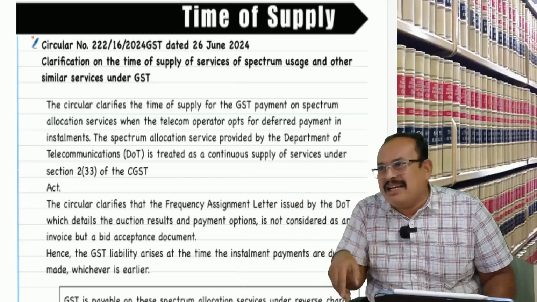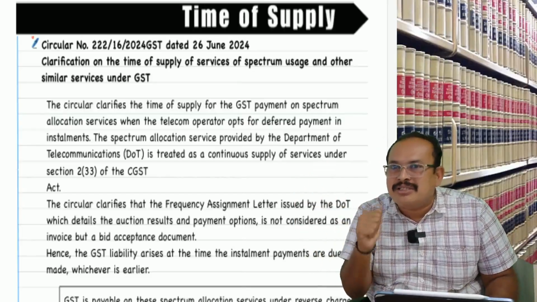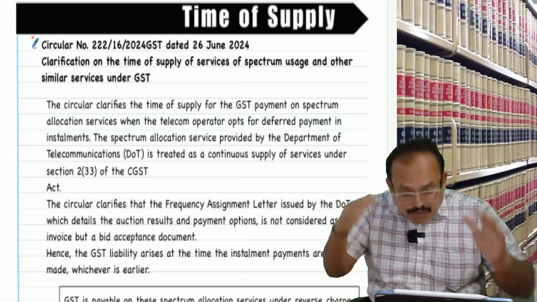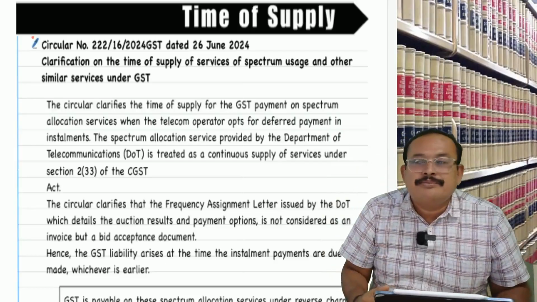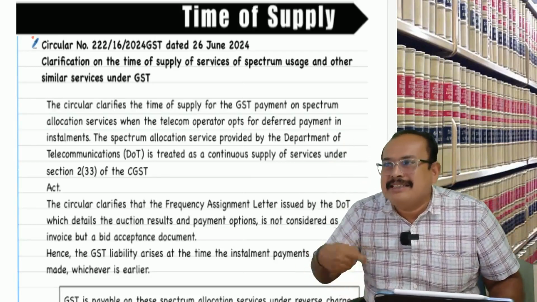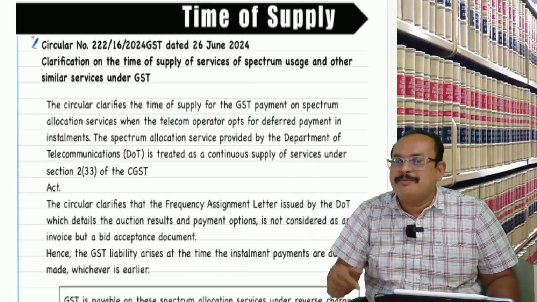If you paid 1,000 crores upfront, the income tax department will come and sit. Where are you? Who are you? How much you paid? If you have that much money, show the details. Generally, telecom operators will go for installment payment. Upfront payment is difficult, so we will pay installments.